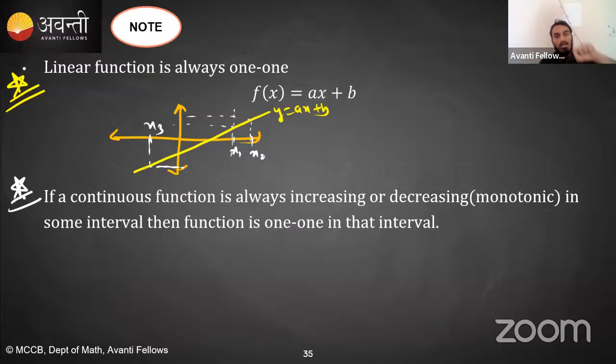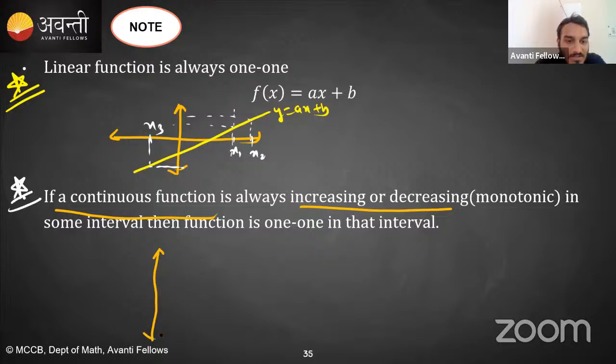If I'm going from point A to point B, and through that point, if I can reach without lifting my pen, then it is definitely a continuous function. So if a continuous function is always increasing or decreasing, meaning it is always monotonic in some interval, then that function is one-one. Monotonic functions are always one-one functions.